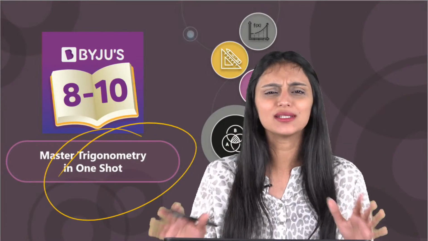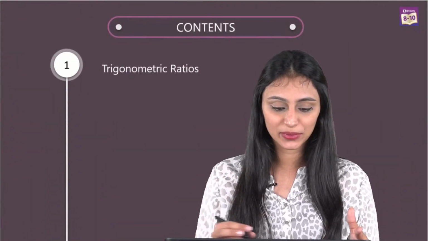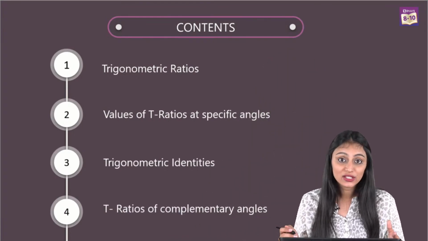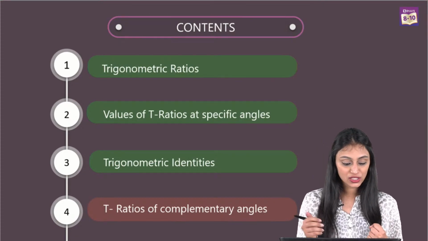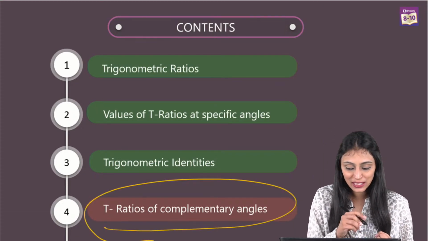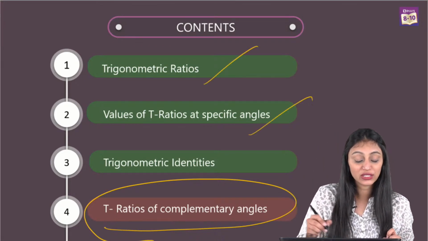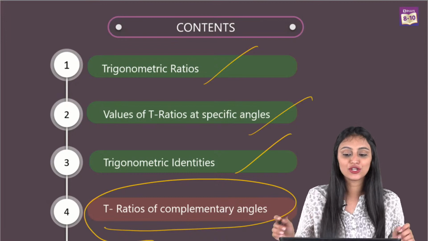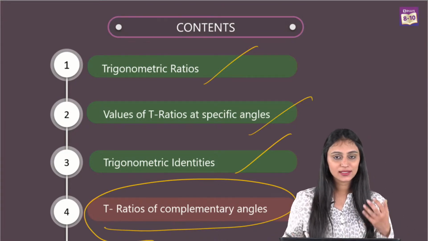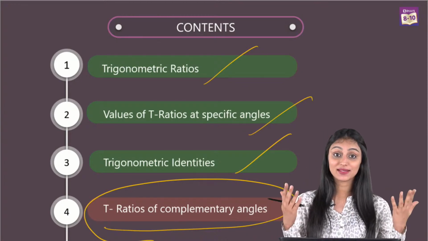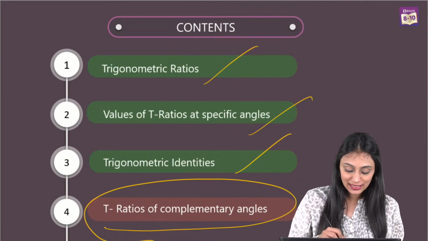It's one of the easiest chapters, there's nothing difficult in it. So without wasting any more time, let's take a look at the contents in this chapter. Out of all these topics, the T ratios of complementary angles has been excluded from this year's syllabus. So we have trigonometric ratios, values of T ratios at specific angles, and trigonometric identities. As always, I'll start with the easy ones, then some moderate questions, and the best are saved for the last, where we will discuss the difficult ones. So let's start with the questions now.